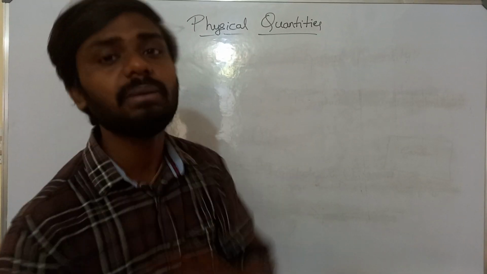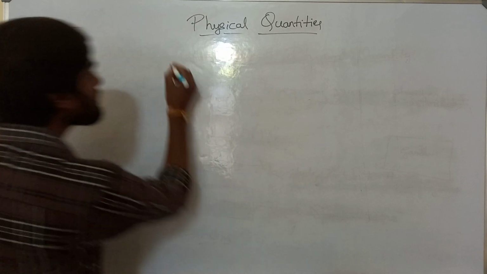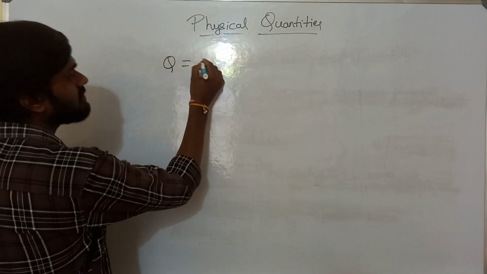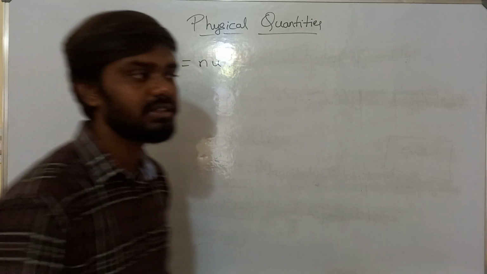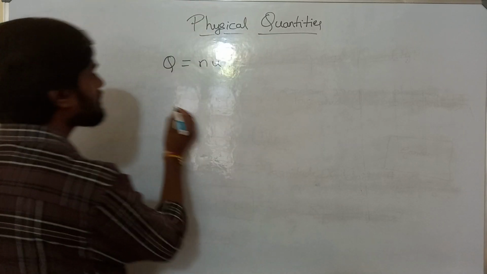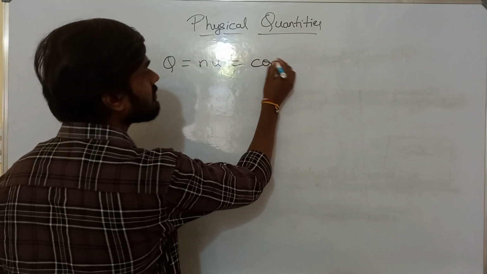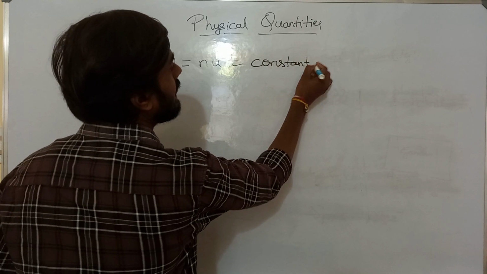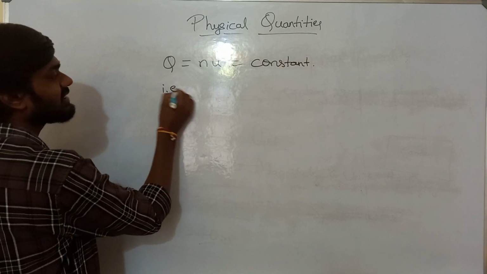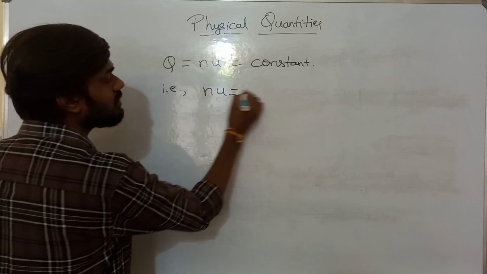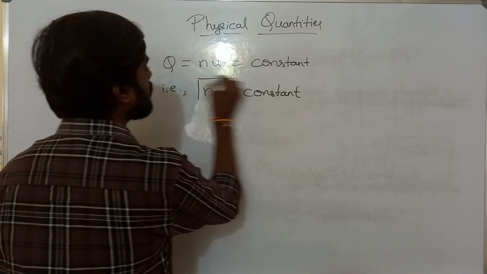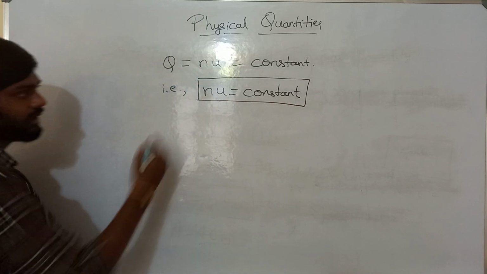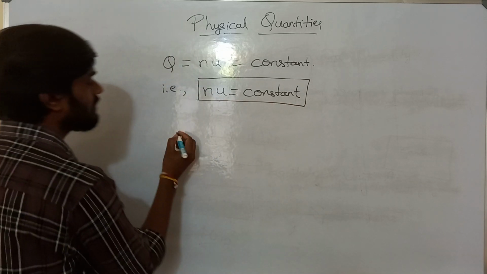Always remember whatever I said: physical quantity is equal to nu, that is, magnitude into unit. This nu is always constant. Let us take an example of length only.